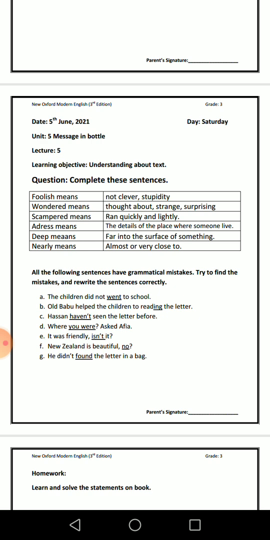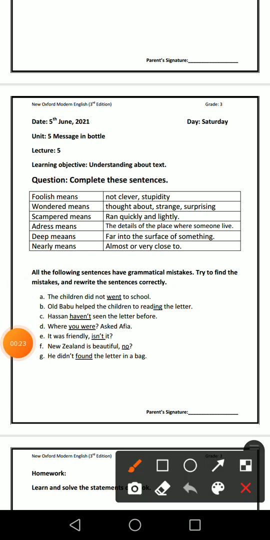Okay, let's start. Foolish means not clever, stupidity. Wondered means thought about, strange, surprising. Scampered means ran quickly and lightly. Address means the detail of the place where someone lives. Deep means far into the space of something. Nearly means almost or very close to. These are the words, in simple English.